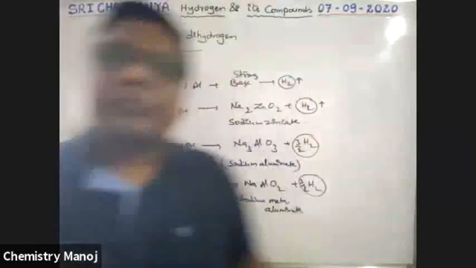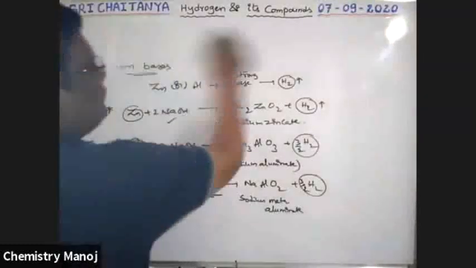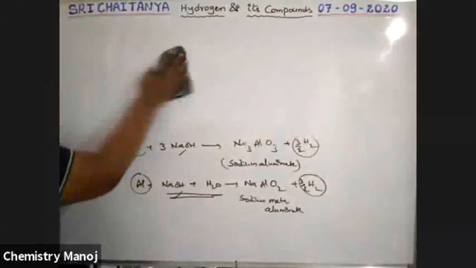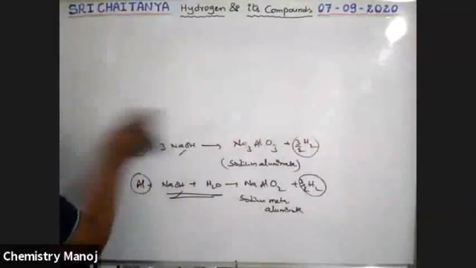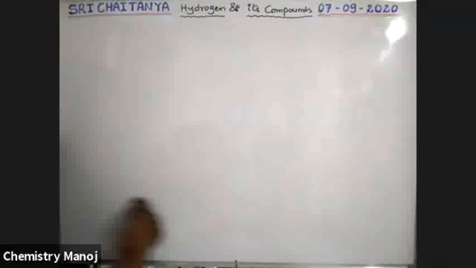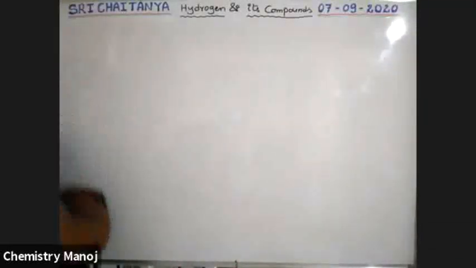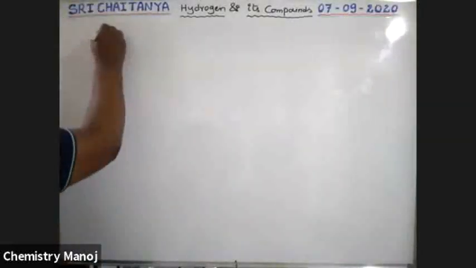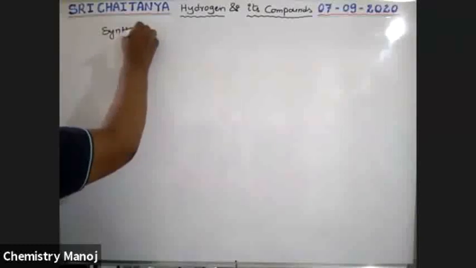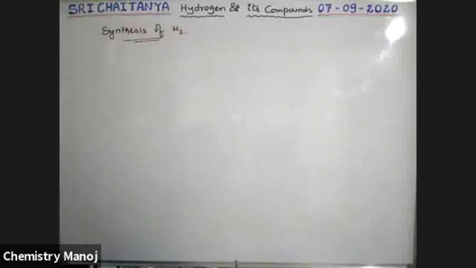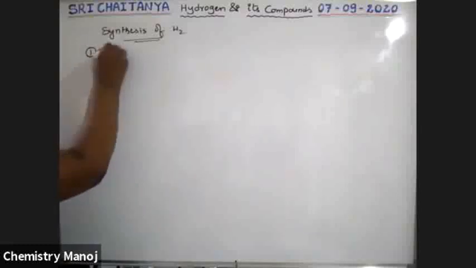See, boys, that is synthesis of hydrogen, the large scale preparation of hydrogen. So the first one is the electrolysis technique.